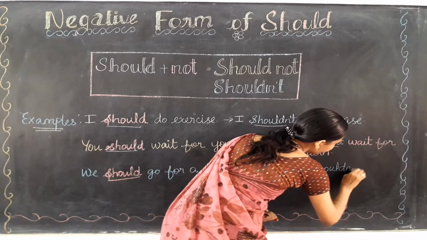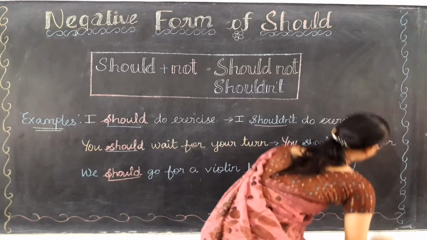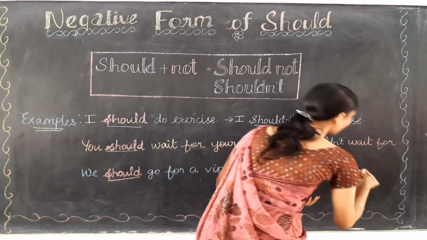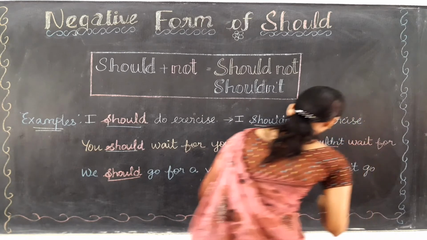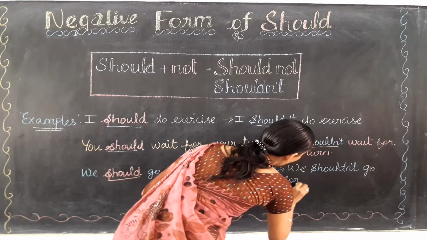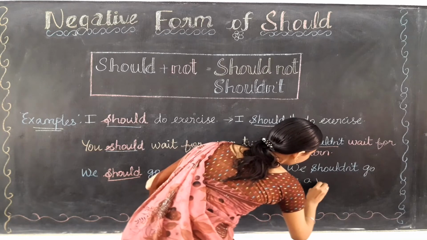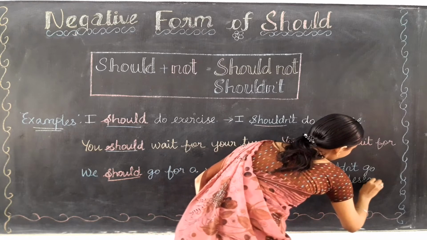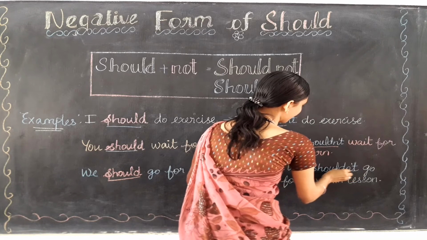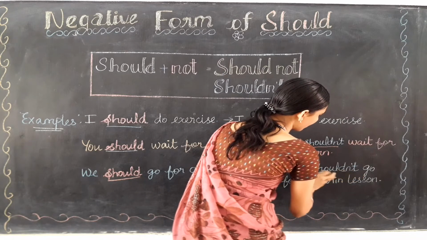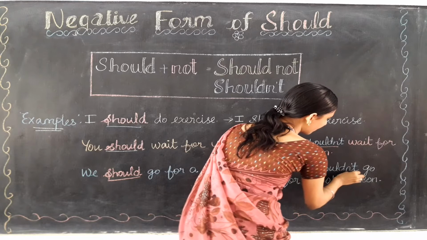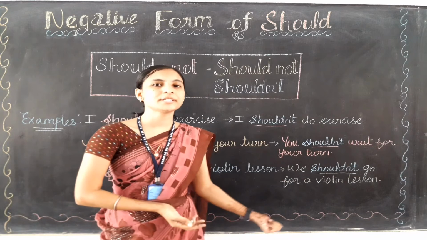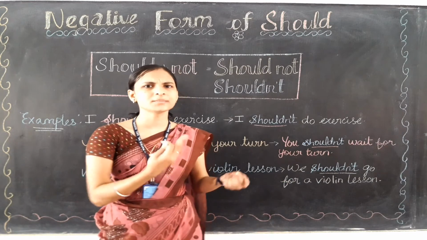We shouldn't go for a violin lesson. It means what, children? Yes, நம்ம இப்போ violin lesson க்கு போக வேண்டாம்.